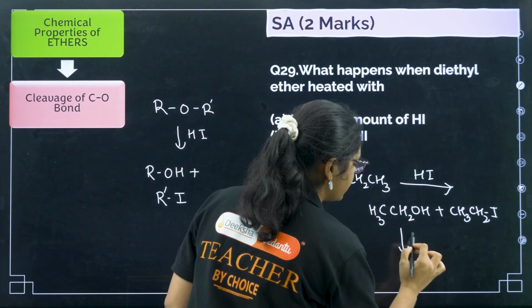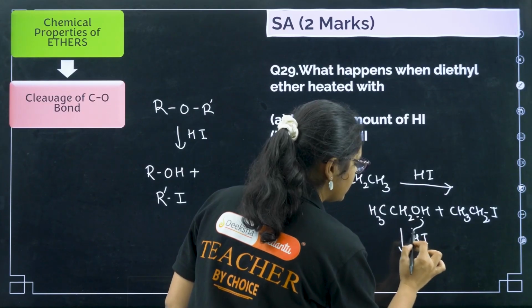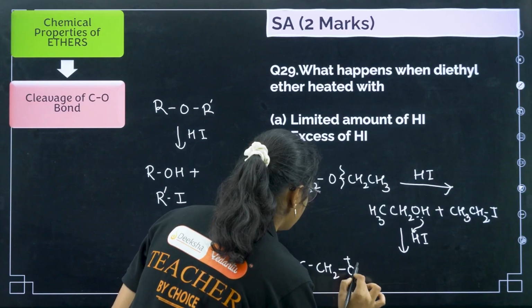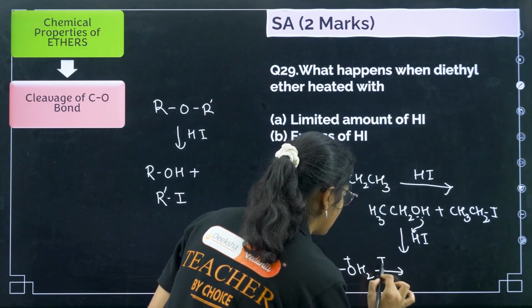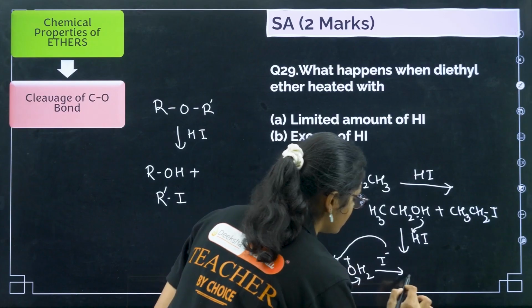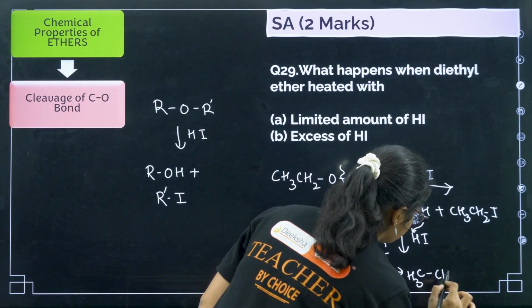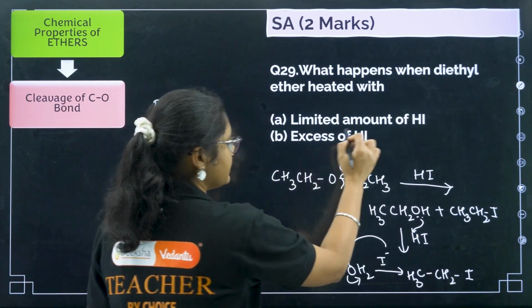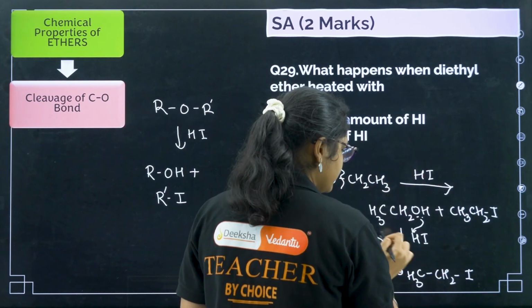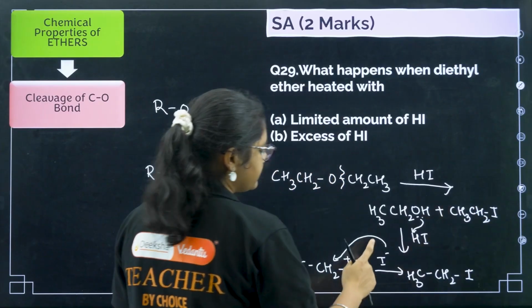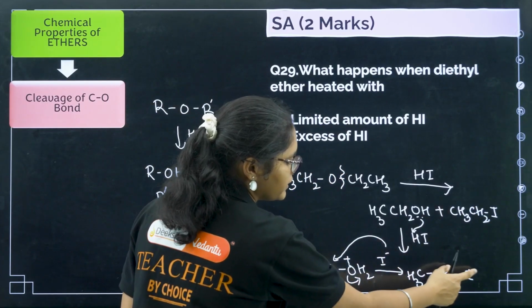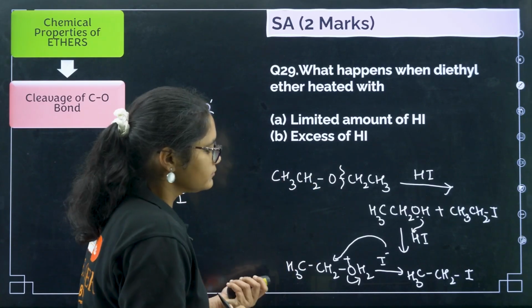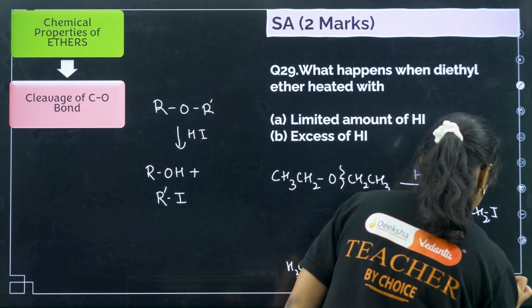This OH gets protonated again and we get CH3CH2O plus H2, and then I minus attacks this one, this comes out and we get CH3CH2I. So with a limited amount of HI you will get ethanol and ethyl iodide, but with excess of HI what will you get? You will get ethyl iodide and water. So that is the product here. I have written here plus water.